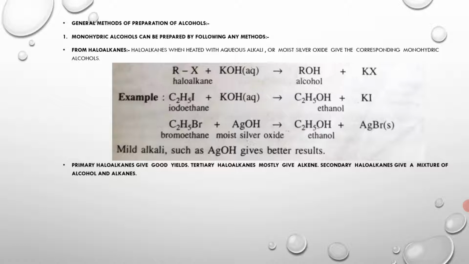Dear friends, monohydric alcohols can be prepared by the following methods. One is from haloalkanes.